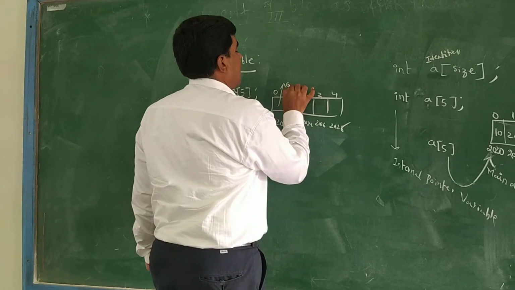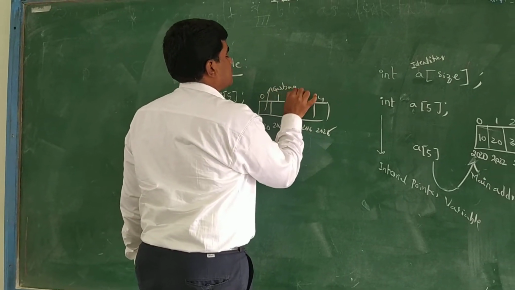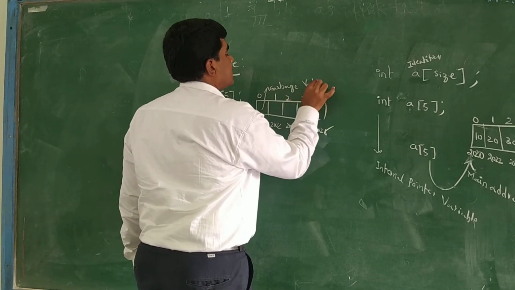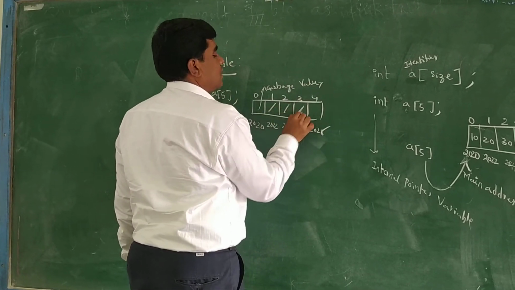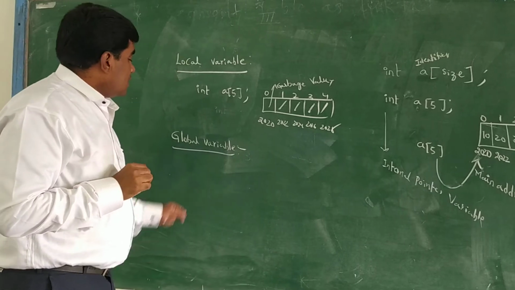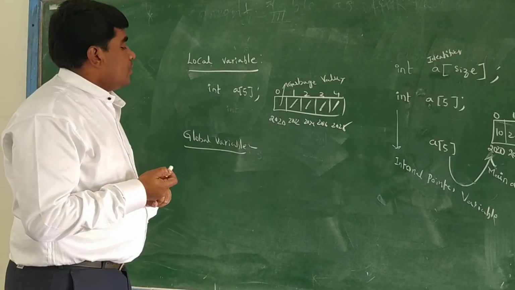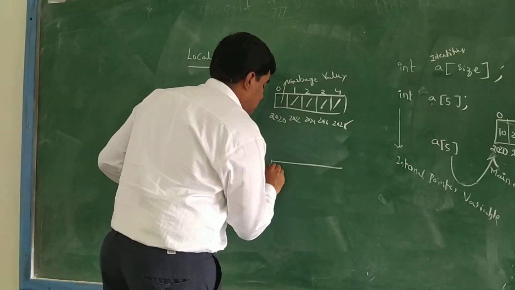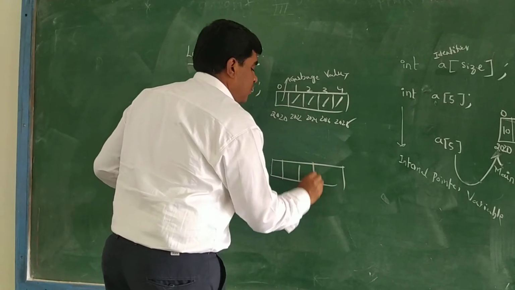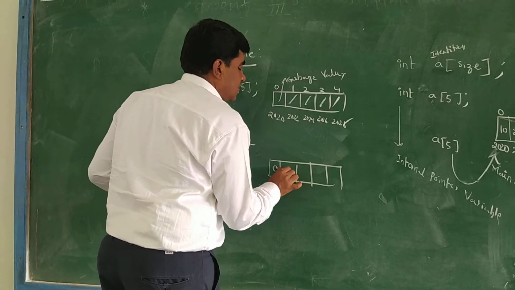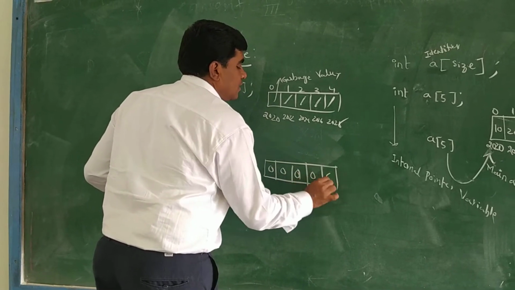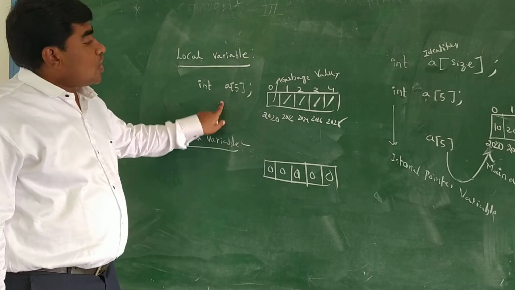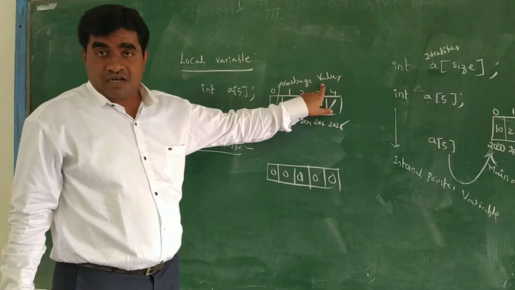All values are garbage values. The default values of a global variable are zeros. Suppose you are not defining anything, it will take the default as 0, but a local variable will take garbage values.